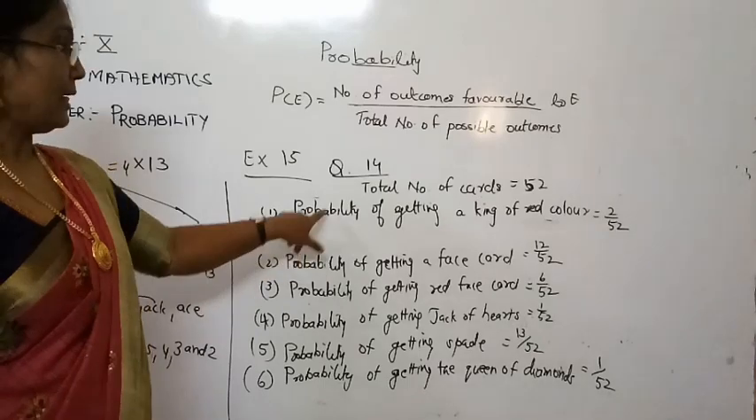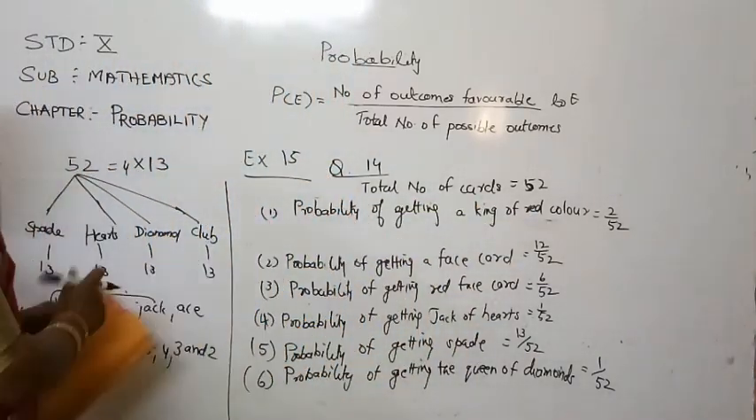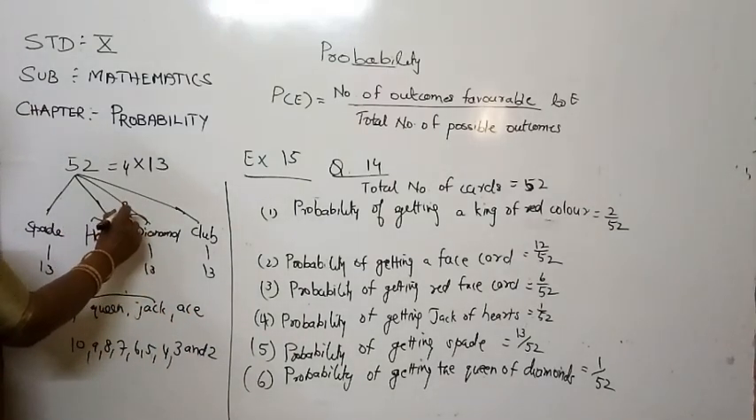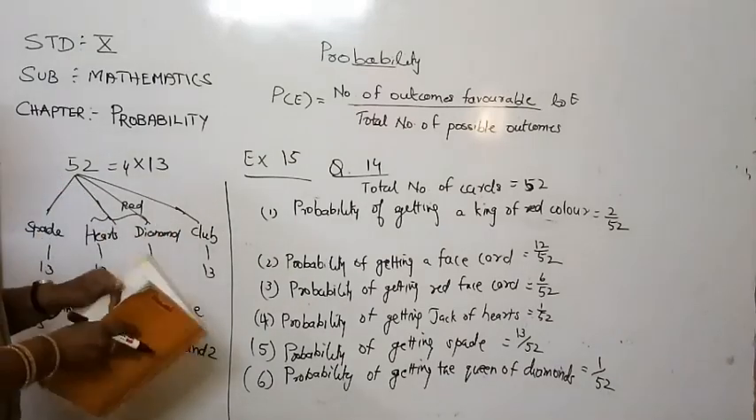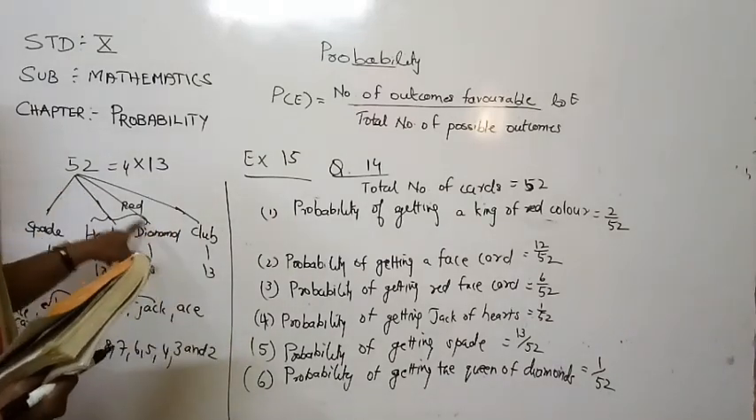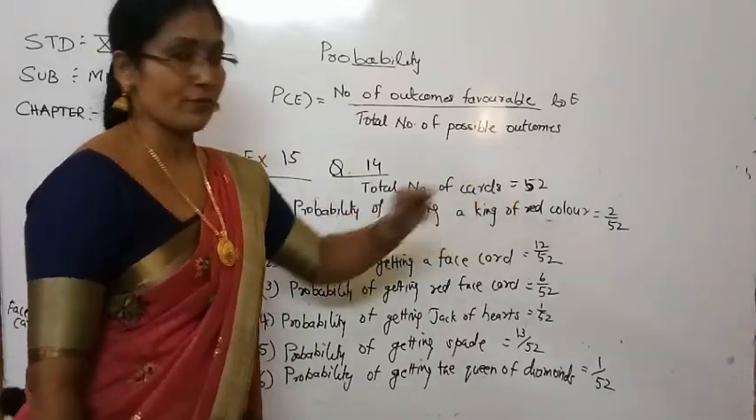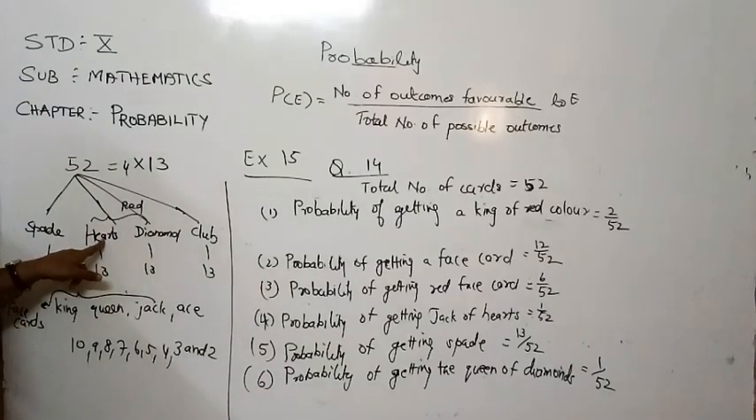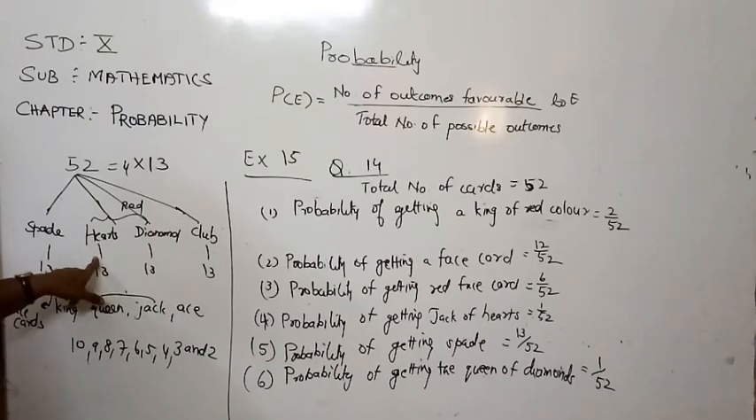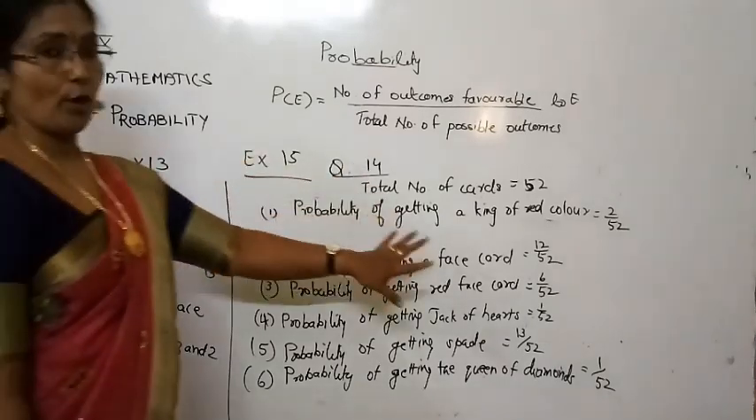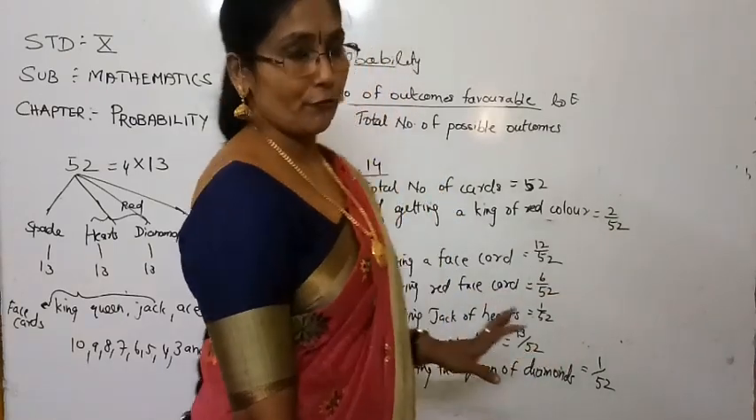Probability of getting a king of red color. You have learned that heart and diamond are of red color, is it right? And spade and club are the other color. Question is the probability of getting a king of red color. Heart has one king, diamond also has one king. That means total how many kings? 2 kings are there. So 2 upon total number of outcomes, how much? 52. So you got the answer 2 by 52.